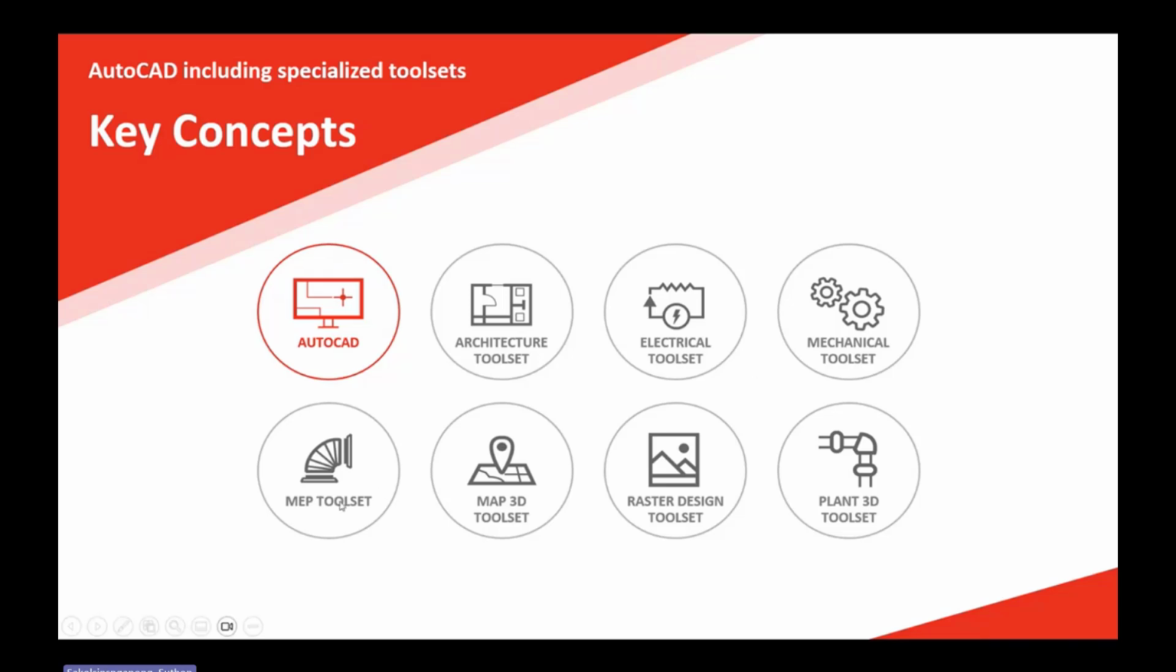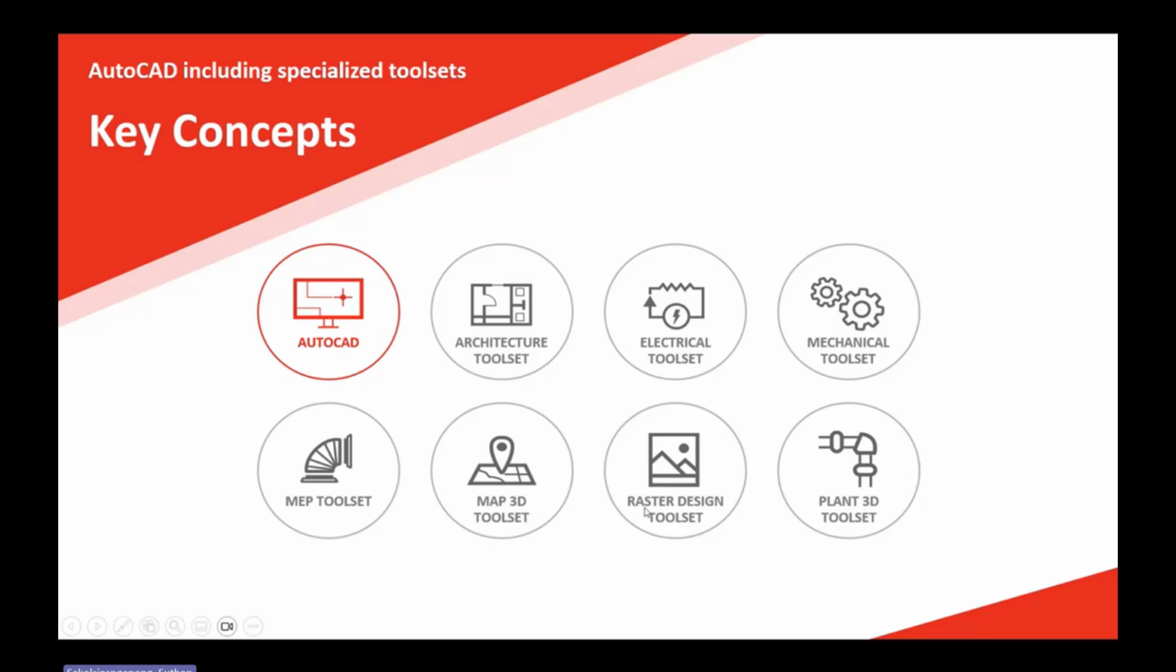The fifth one is the MEP toolset. It's for designing ducts. MEP is mechanical, electrical, and plumbing. You can use this software to design the systems inside a high-rise building. And the sixth is Map 3D. This one is quite special because it makes maps in 3D.